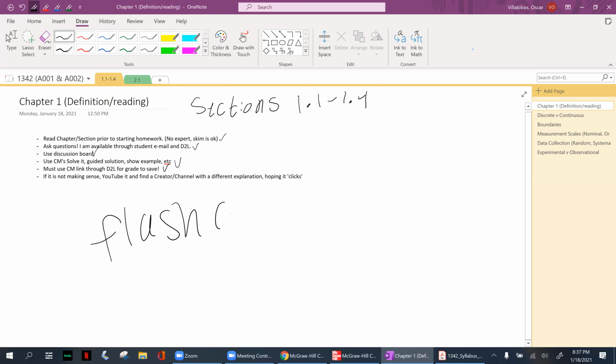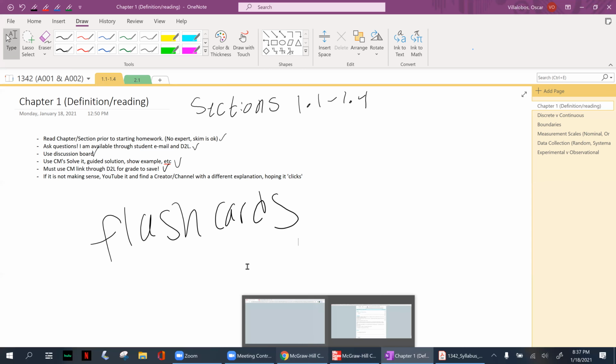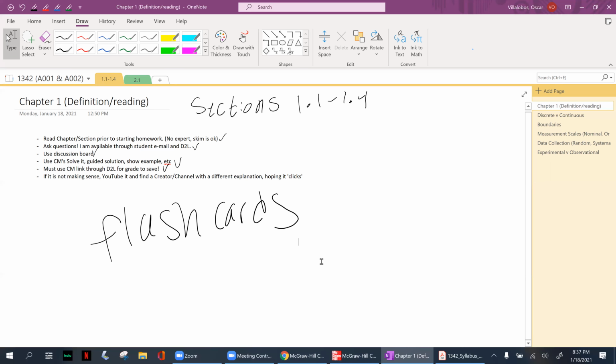Whether you want to use physical flashcards, cut pieces of paper up, or even use online flashcard websites, there are great ones out there.